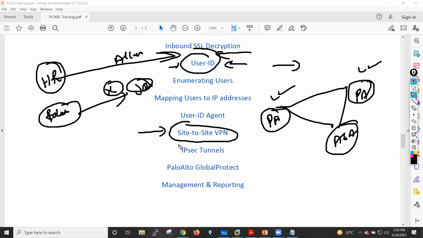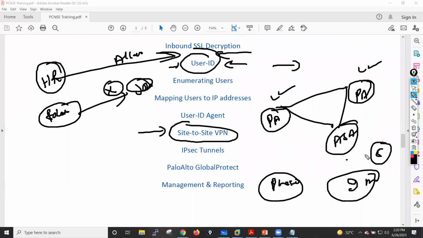And one more thing I will explain here: the phase one and phase two exchange. What content they have in message number one, and what content they have in message number two. I will explain these 9 message exchanges if we are using main mode in phase one. And I will also tell you, if they are using aggressive mode, how they exchange these 6 messages.